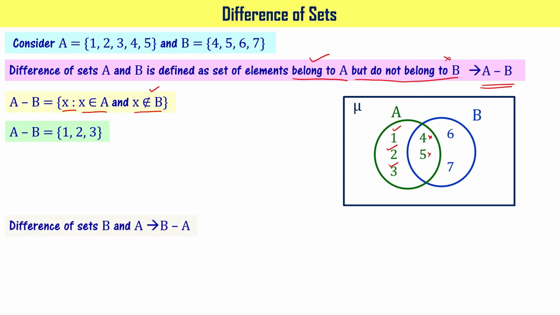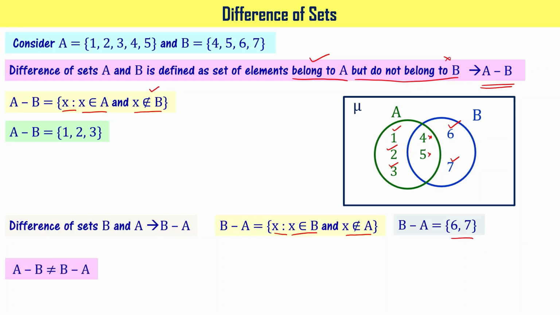Now let's say the difference of sets B and A, that is B minus A, right? The set builder form for this can be written as {X : X belongs to B and X does not belong to A}. 6 belongs to B and 7 belongs to B. That does not belong to A, right? That's why we say that B minus A is the set containing elements 6 and 7, right? When you observe A minus B and B minus A, you say that A minus B is not equal to B minus A, right? Please take a note of this.